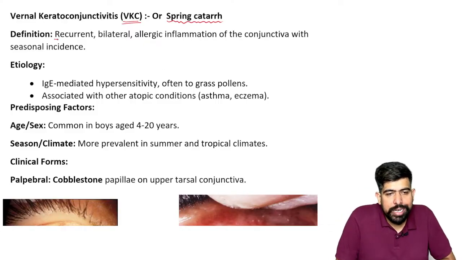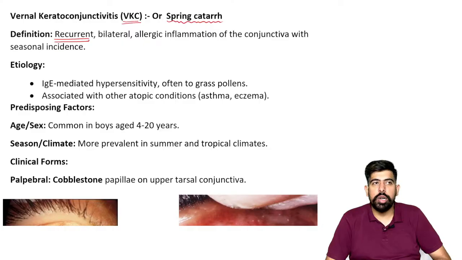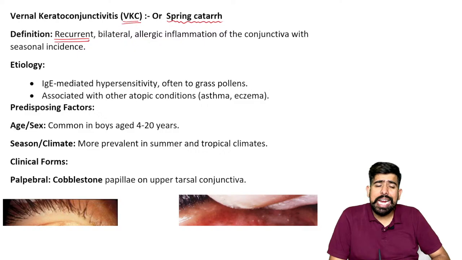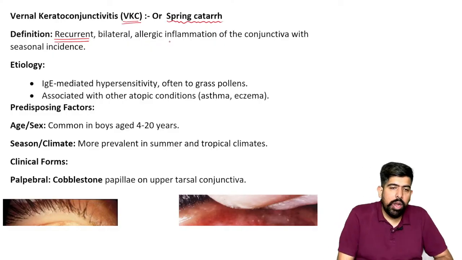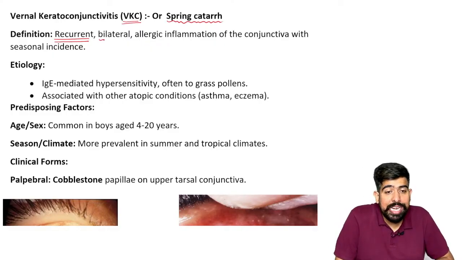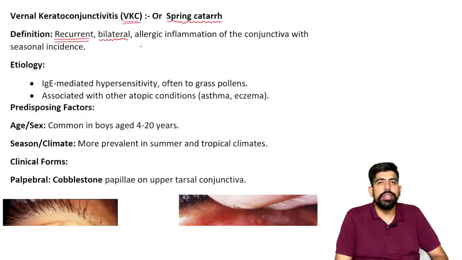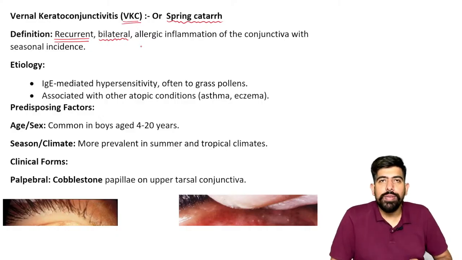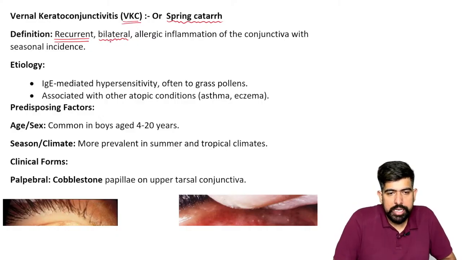What is the definition of vernal keratoconjunctivitis? It is a recurrent type of conjunctivitis. Guys, please remember, it is recurrent. What is the meaning of recurrent? The patient is going to get this conjunctivitis again and again. Also, it will be bilateral. It cannot cause it in one eye; it will involve both eyes.